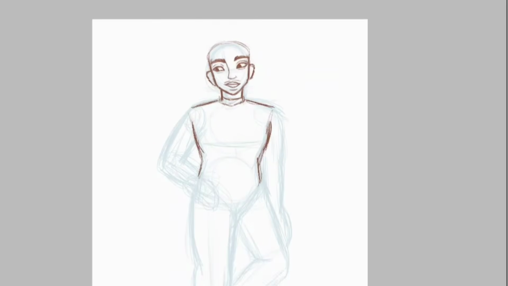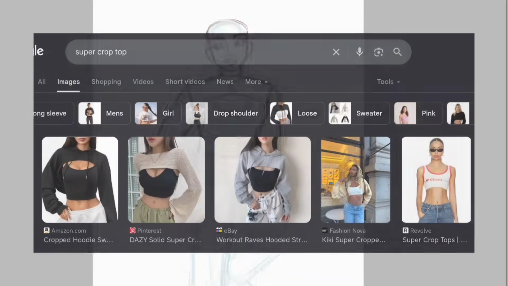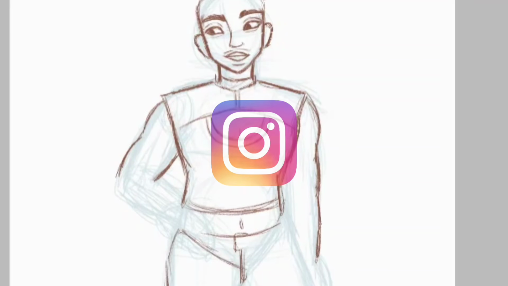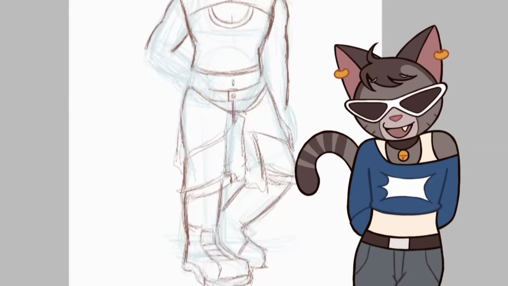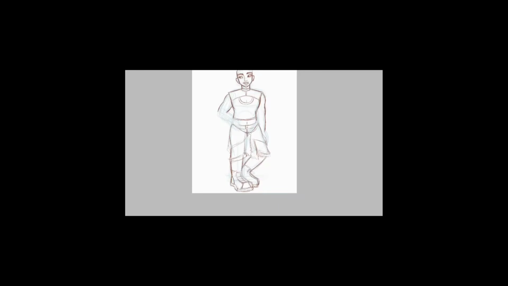I decided to put him in a tank top layered with a super crop top. I'm not sure if that's what these kind of tops are called. Apparently they are, but I don't really know. I made the collar rounded to symbolize the Instagram camera logo. I also made the pants shaped like the save button. You can't really see it, but I swear that's how I wanted it to look like. Again, I should have drawn them in another pose. Why didn't I think of that?